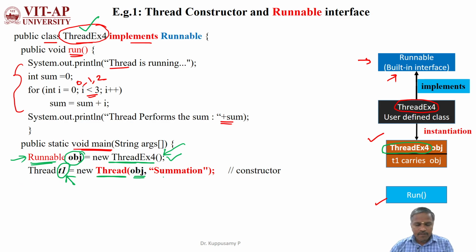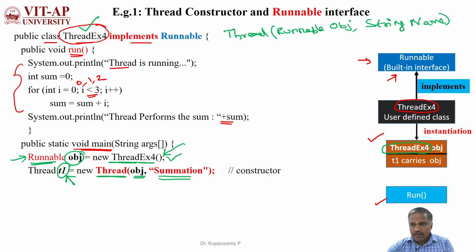At the same time, for this thread I am assigning the name summation. Actually we have the constructor with the syntax Thread of the object belonging to the Runnable interface, then the string variable that is used to assign the name. So as per the syntax, summation is assigned to this t1, and obj is carrying the object of ThreadEx4, which is implementing the Runnable interface.